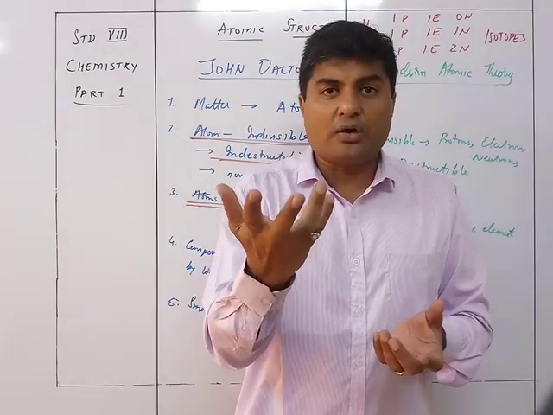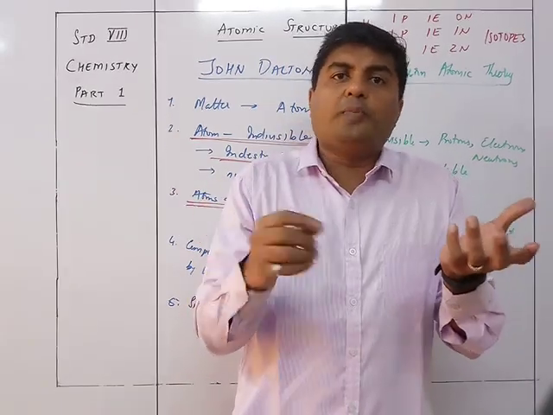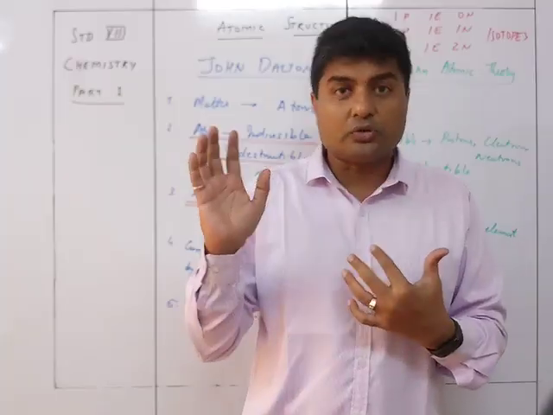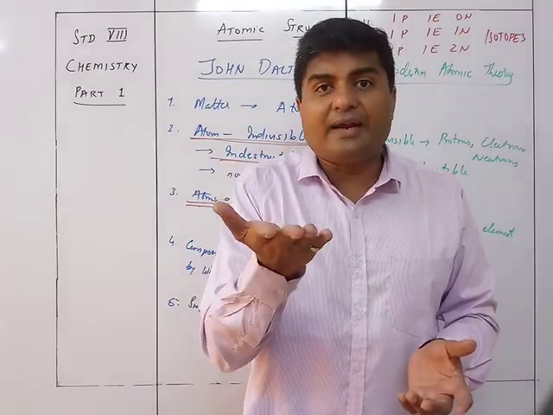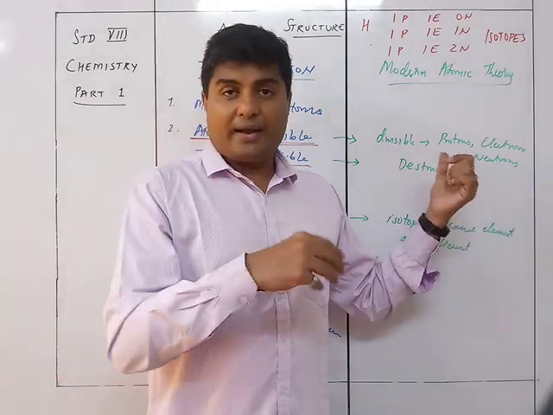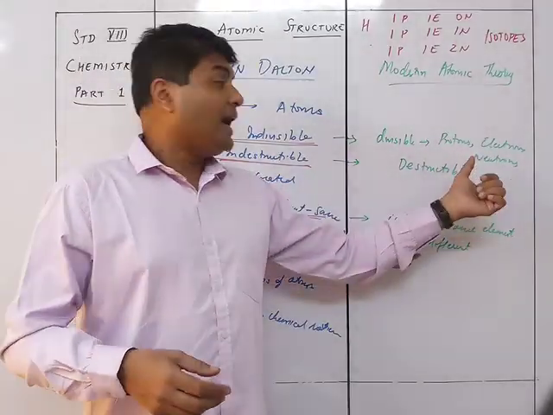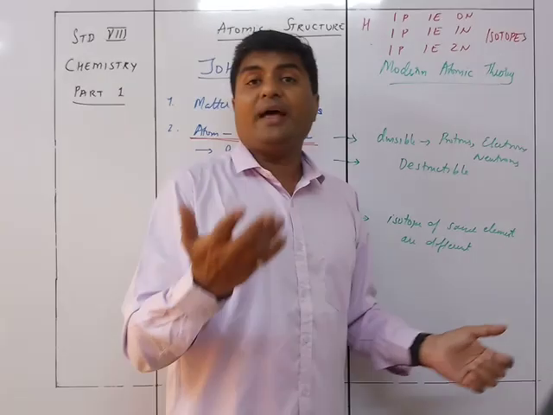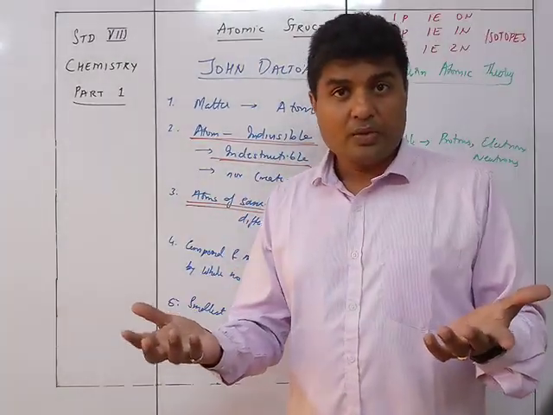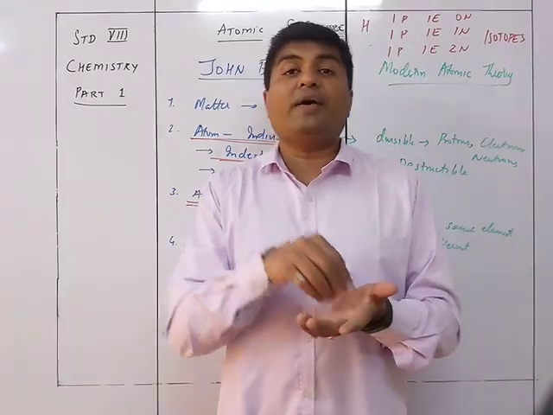Okay, if I take an electron, the electron is just an electron. It could be of hydrogen also, chlorine also, or sodium also, potassium also, or uranium also. So it has not got any identity. So when I say that the atom is divisible into protons, electrons, and neutrons, at this particular point they do not have an identity, and that is why Dalton was not able to find out, because they did not have their identity.